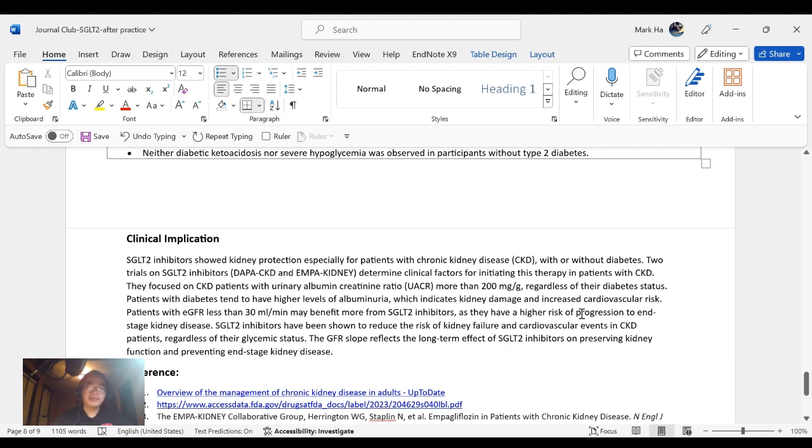SGLT2 inhibitors have been shown to reduce the risk of kidney failure and cardiovascular events in CKD patients, regardless of their glycemic status. And the GFR slope reflects the long-term effect of SGLT2 inhibitors on preserving kidney function and preventing end-stage kidney disease.